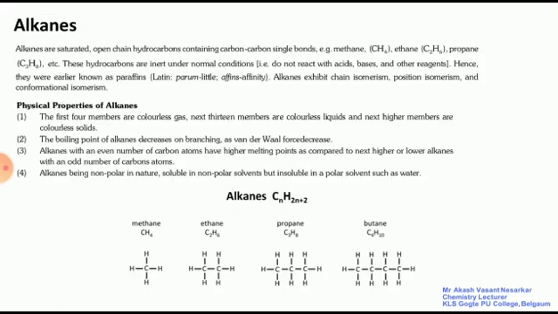Next, let us try to understand first alkanes. Here we are going to discuss more about only alkanes. Alkanes are nothing but compounds which contain carbon-carbon single bond and have the general formula CnH2n plus 2. Is that clear? Alkanes are saturated open chain hydrocarbons containing carbon-carbon single bond. Example, methane, ethane, propane. These hydrocarbons are inert under normal condition. Inert means at normal condition, they do not show any reactivity with other elements, molecules, or compounds. So if they are not showing any reactivity, then it is called inert.